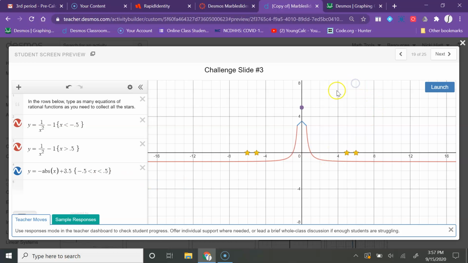So this puts like a little hat right here. Let's see if this will work. Oh, it only goes one way. That looks really cool. It's going to work.